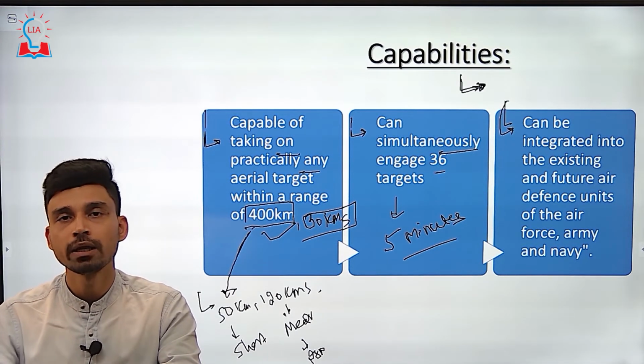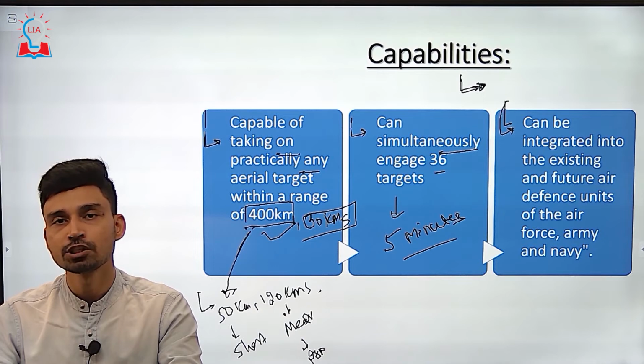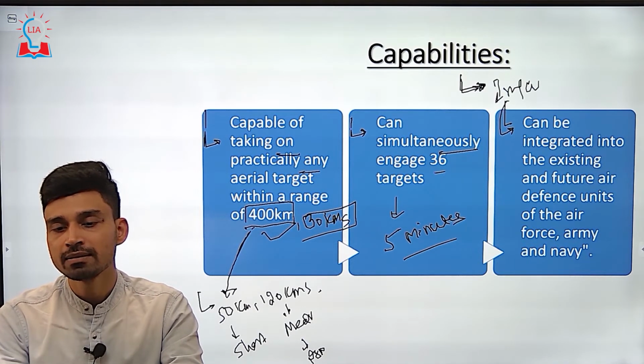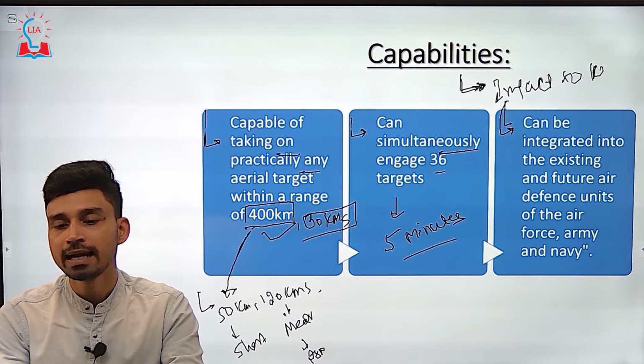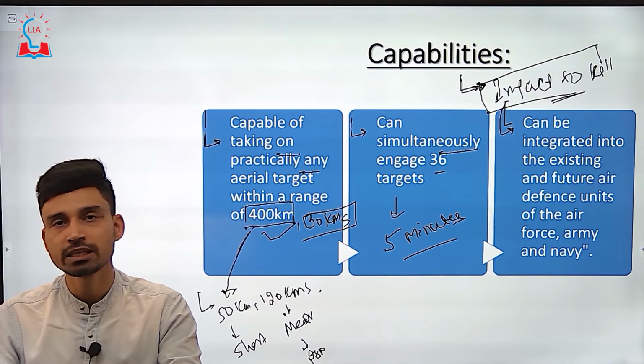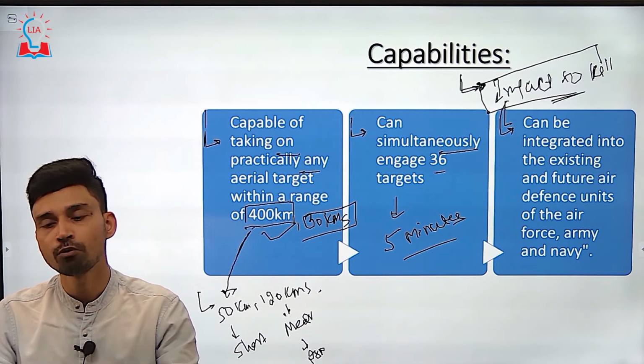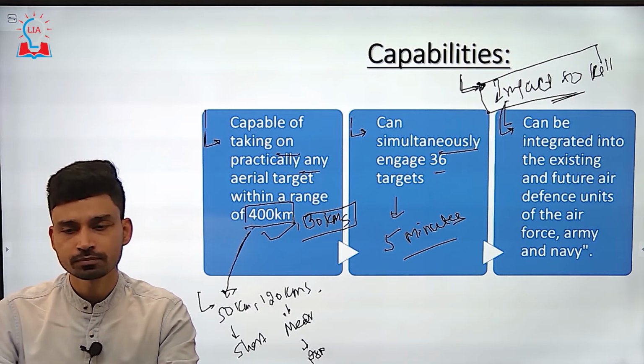They are also experimenting with this missile defense system, where they are trying to make this missile in such a way that it will have a kill impact, or impact to kill. That means it will destroy the enemy target not by some payload, but just by the sheer force of its collision.